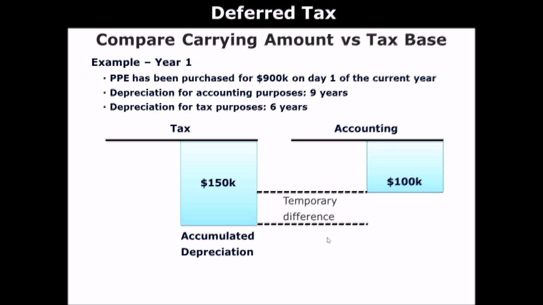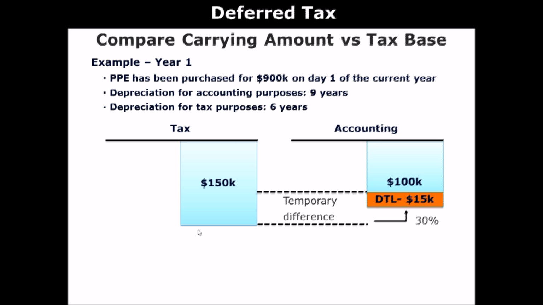Okay, so when you record accumulated depreciation, it's 150,000 because you simply divide 900 by 6, right? But from accounting perspective, since the useful life is 9 years, you divide it by 9, and so the company has to record the accumulated depreciation of 100,000. Okay, so that gives rise to the temporary difference. Temporary difference is a difference between accounting base and tax base, right?